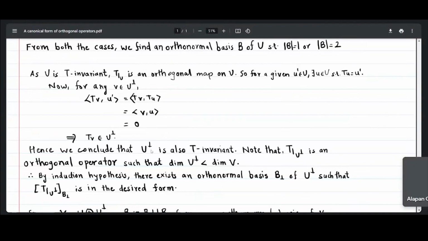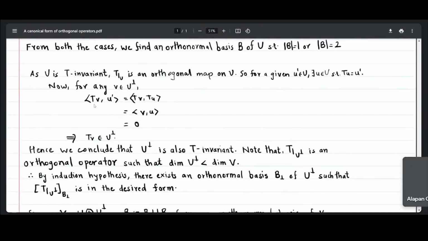So now I will show that U perp is also T invariant. For that, I am starting with any vector V from U perp. So I have taken U dash arbitrarily from U, and now I am taking any vector V from U perp. So what I want to actually show is TV also belongs to U perp.